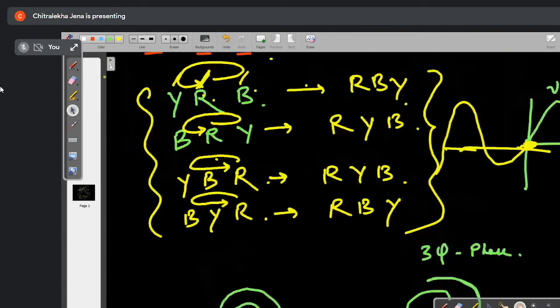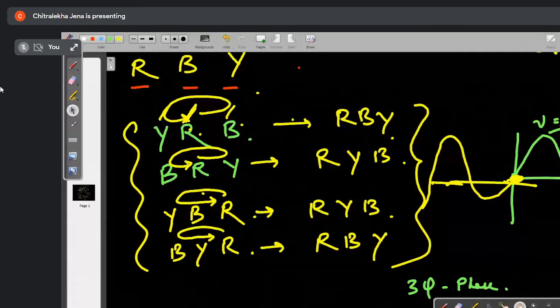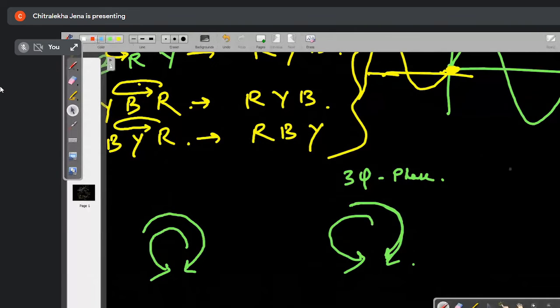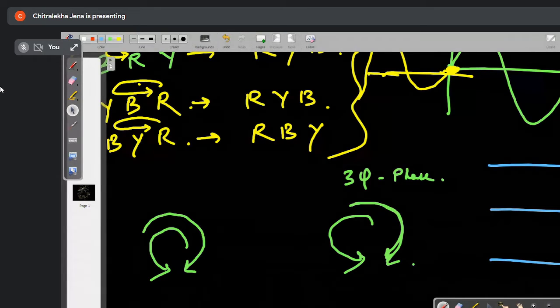Reverse the sequence. Change the both. You don't have to reverse the sequence. What you have to do is, I am having three terminals, R, Y and B. What you need to do? You have to change the phase. Yes, who told this one? Very good. So what you have to do, you will just interchange these two terminals and you check your motor.